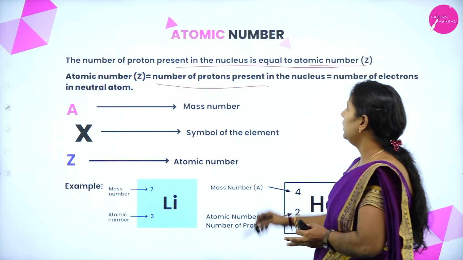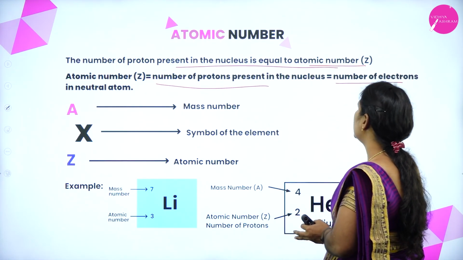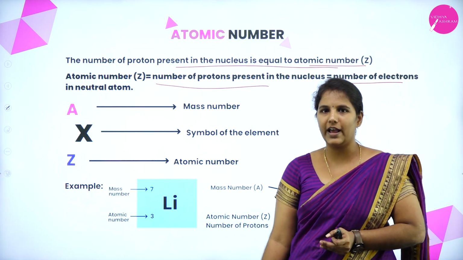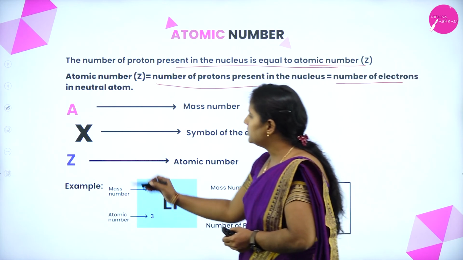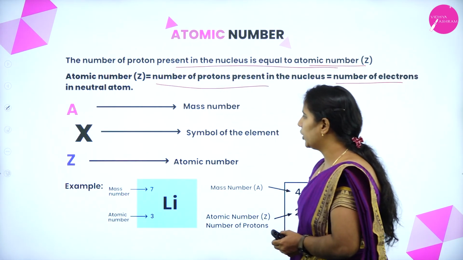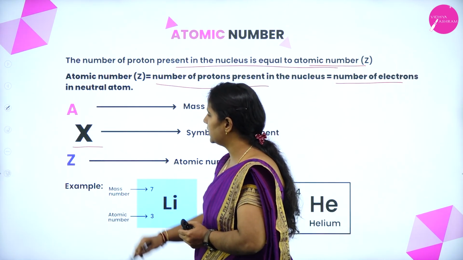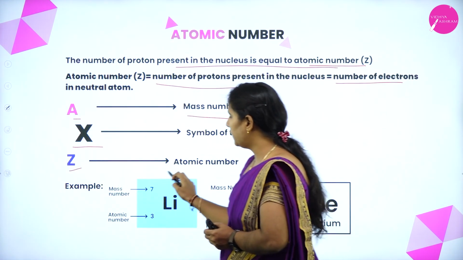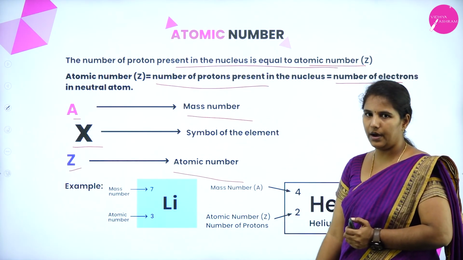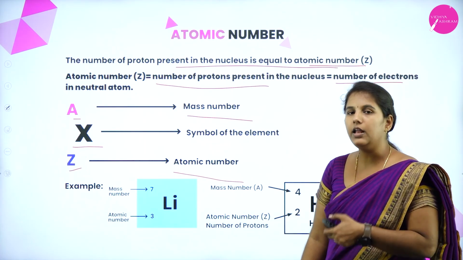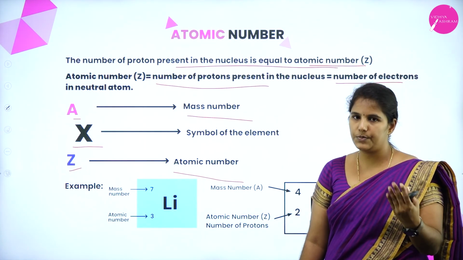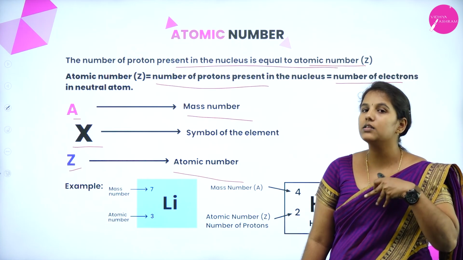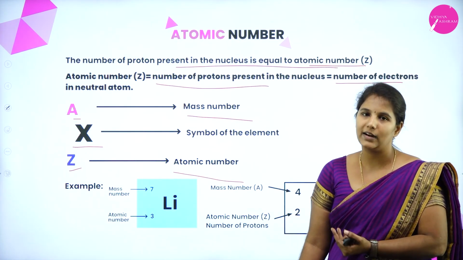The number of protons in the nucleus is also equal to the number of electrons, as we know. So this is the basic symbol for an element. Imagine this is an element, where A represents the mass number and Z represents the atomic number. What is an atomic number? The number of protons present in a nucleus. Remember, it is always equal to the number of electrons also.